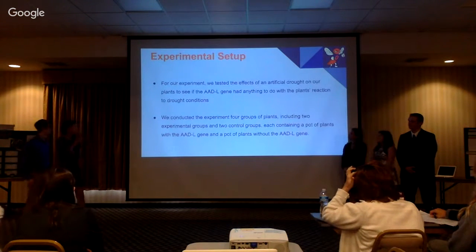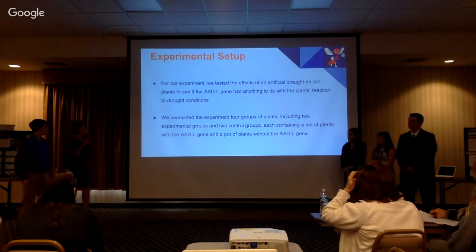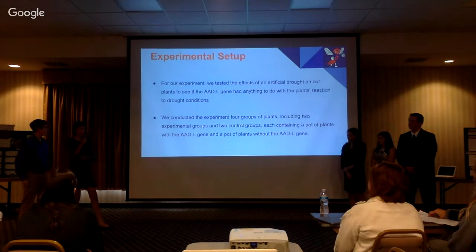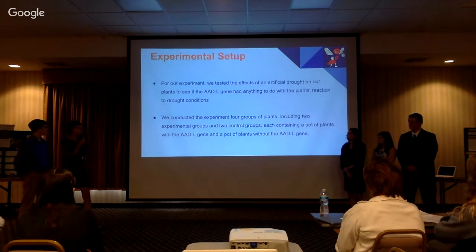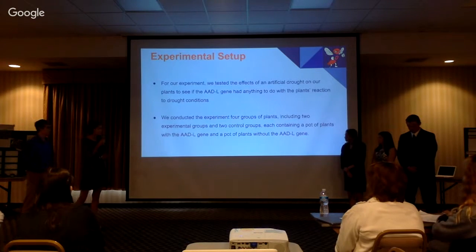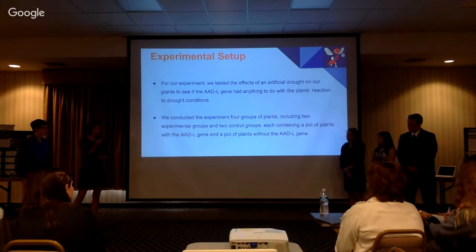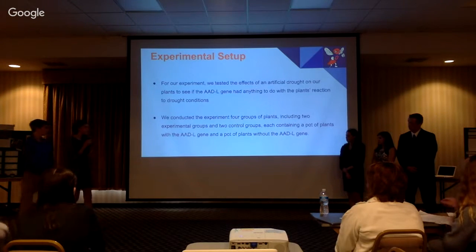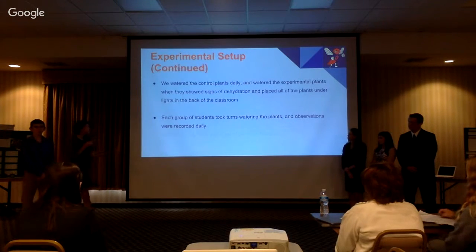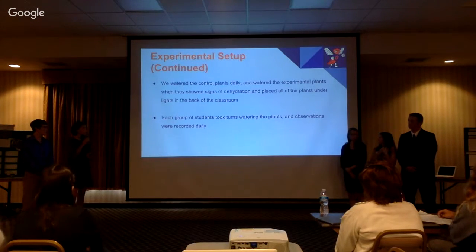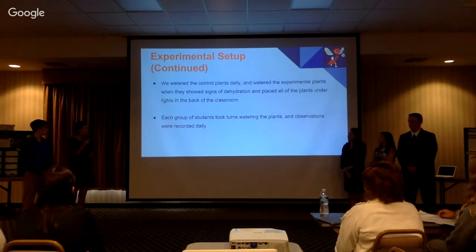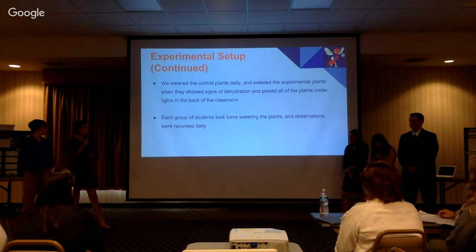For our experiment, we tested the effects of an artificial drought on our plants to see if the AADL gene had anything to do with the plant's reaction to drought conditions. We conducted the experiment on 4 groups of plants, including 2 experimental groups and 2 control groups, each containing a pot of plants with the AADL gene and a pot of plants without the AADL gene, and each pot included 4 plants. We watered the control plants daily and watered the experimental plants when they showed signs of dehydration, like leaf decay or weight loss.